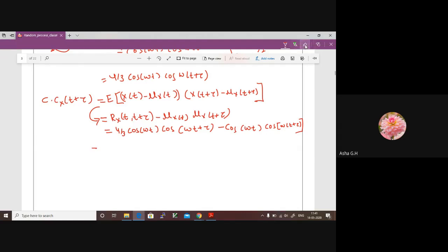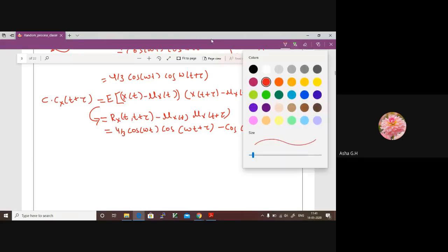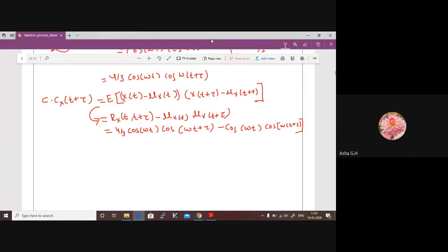Okay, so you can simplify this. Now you have cos A cos B minus again cos A cos B: cos omega t into cos omega t plus tau, and we have 4 by 3 here.